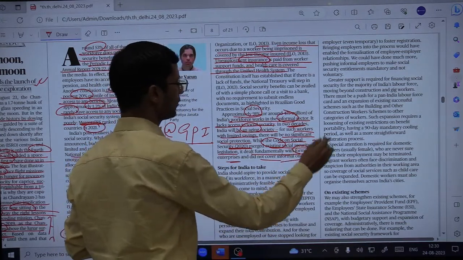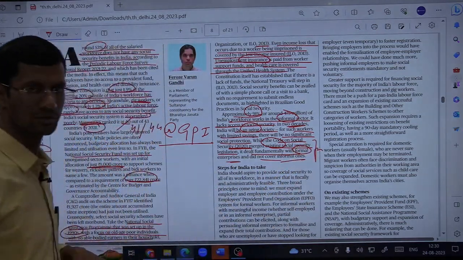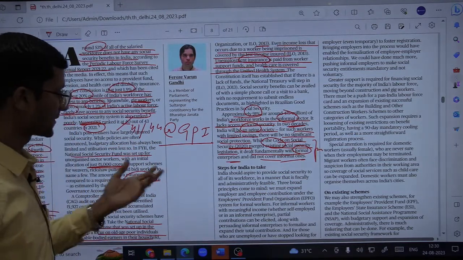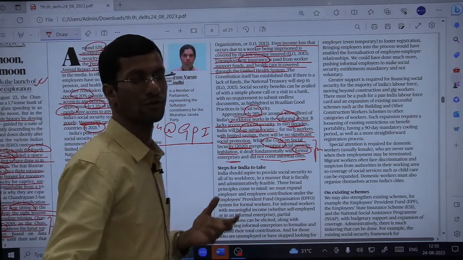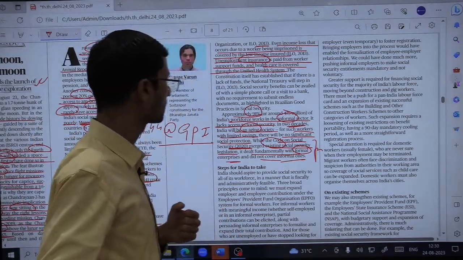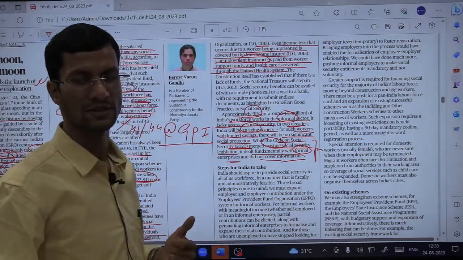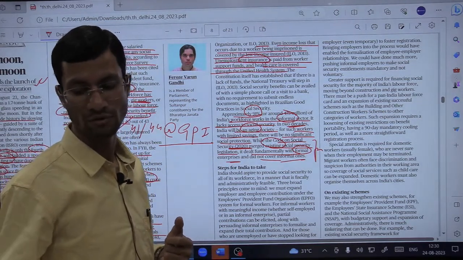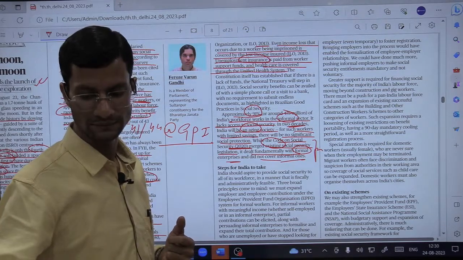So though the Code on Social Security is a good law on the part of the government, it covered exclusively the formal enterprises or sectors and not the informal ones. So this is what he is saying. Fine.